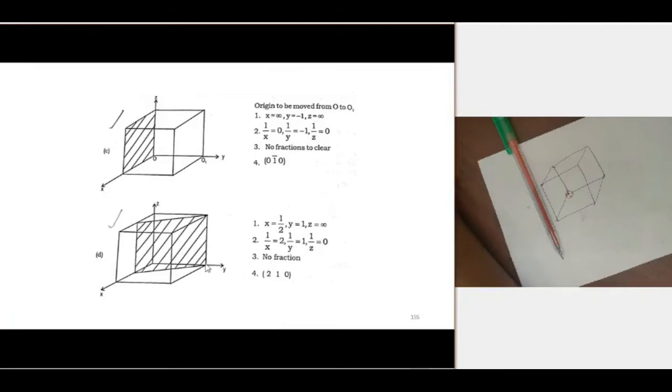And here also, this plane is parallel to an axis. The y-intercept is 1, the x-intercept is 1 by 2. We can write the Miller indices. So this is the procedure of drawing Miller indices.